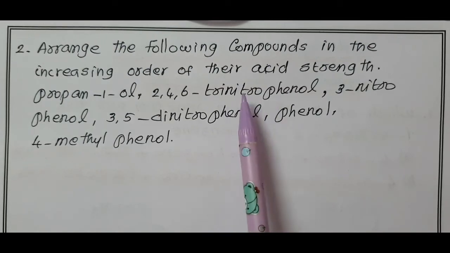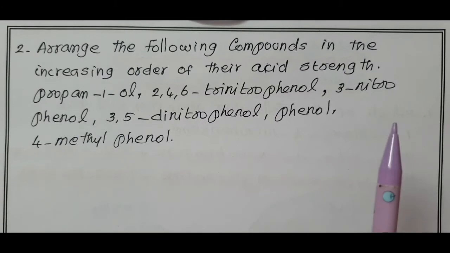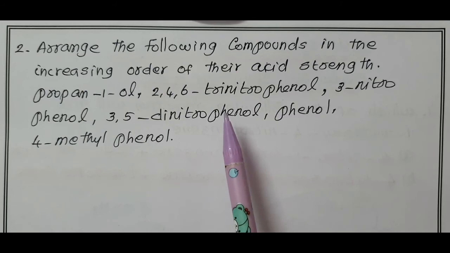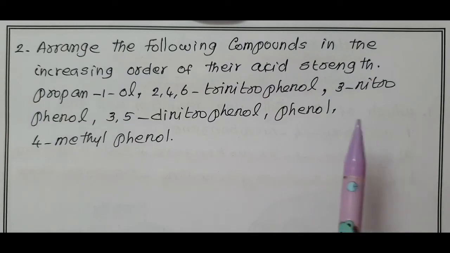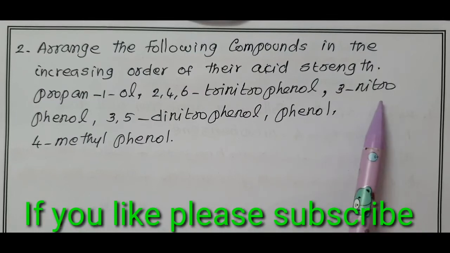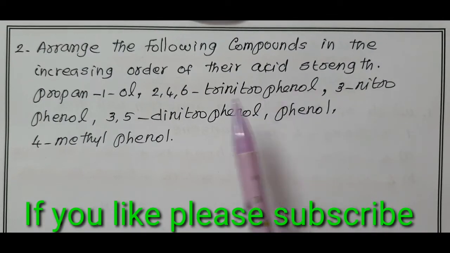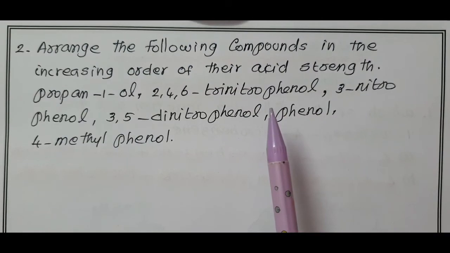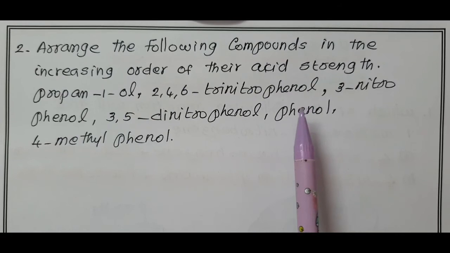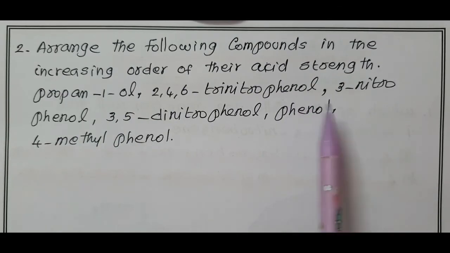All others have nitro, NO2, NO2, NO2. Nitro is a minus I group, we know, inductive effect. If NO2 is attached to phenol, the compound is more acidic than phenol. But the position of NO2 is changed: meta, then ortho, then para. If the NO2 is present in meta, less acidic; ortho, para is more acidic. So basing on this, now I am going to arrange the order.